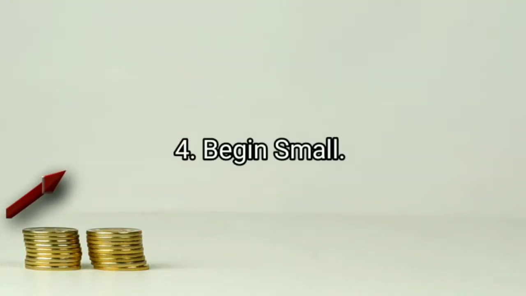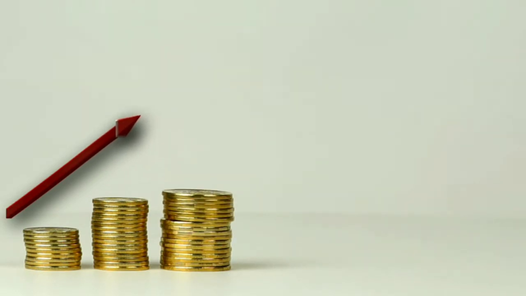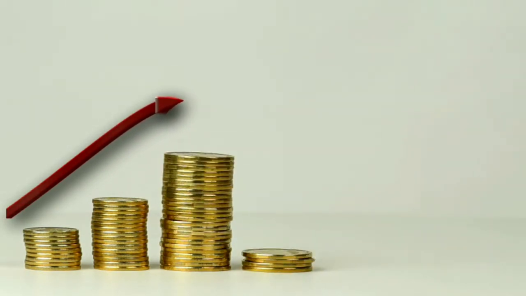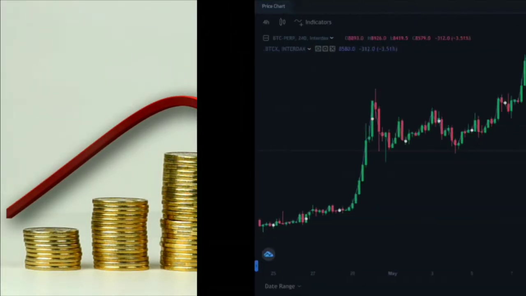4. Begin small. As a novice, center around a limit of 1 to 2 stocks during a meeting. Following and finding amazing open doors is more straightforward with only a couple of stocks.